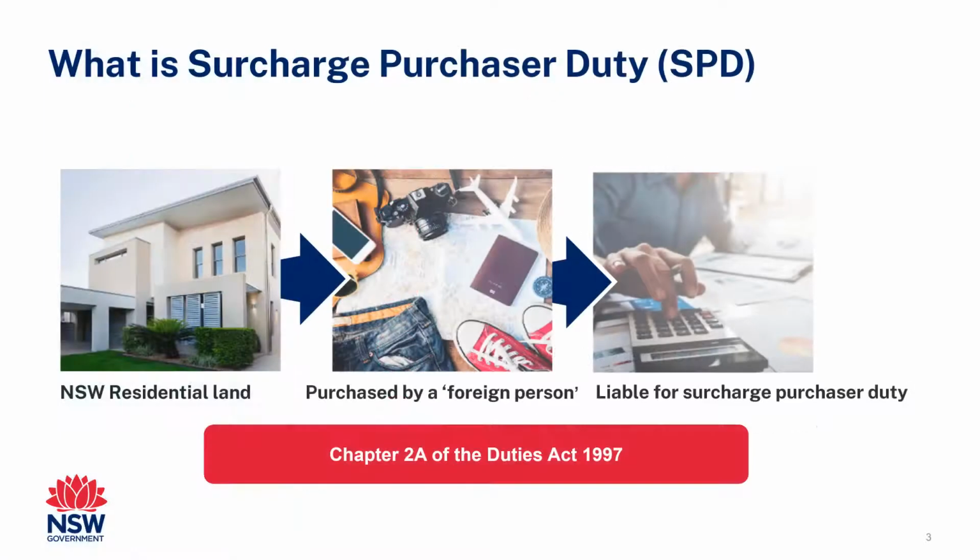What is surcharge purchaser duty? Surcharge purchaser duty is an additional duty payable by foreign purchasers of residential related property in New South Wales. If a purchaser or transferee is classified as a foreign person for the purposes of the Duties Act 1997, they must pay a surcharge, currently 8%, on the taxable value of any residential land they buy. Section 104L identifies transactions on which SPD is payable, such as declaring a trust, transferring a lease or leasehold interest in residential related property, and in some cases deeds of family arrangement.